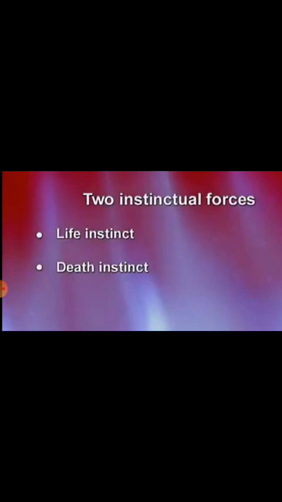The id works on the pleasure principle, the ego works on the reality principle, and the superego works on the moral principle. There are also two types of instinct, life instinct and death instinct, and human beings are more focused on the life instinct, and the energy of the id is known as libido.